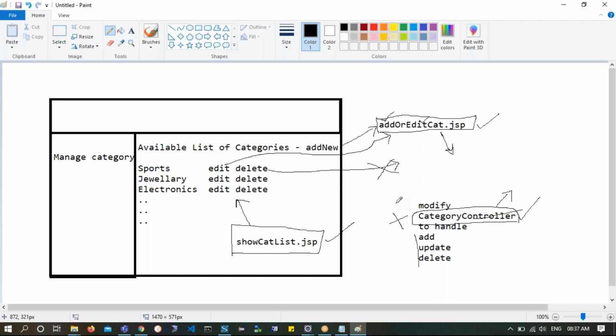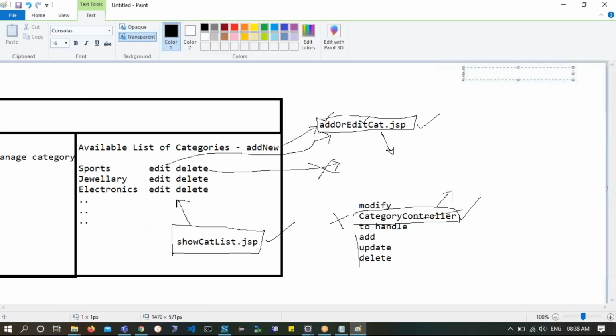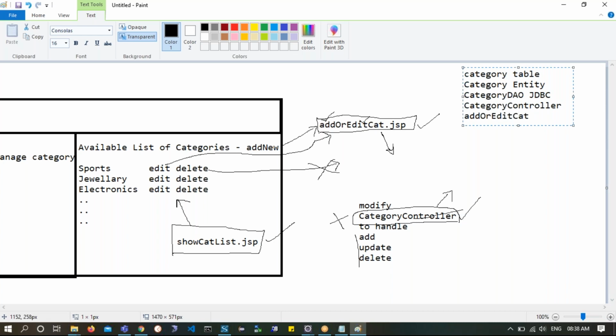So note down the things which are supposed to be implemented properly for this particular thing to be completed. So here we need to have a category table, and then we have a category entity, and we have a category DAO which will contain JDBC code, and then we have a category controller, and we have add or edit cat.jsp, and we have show cat list.jsp.